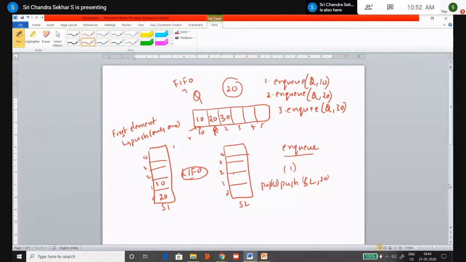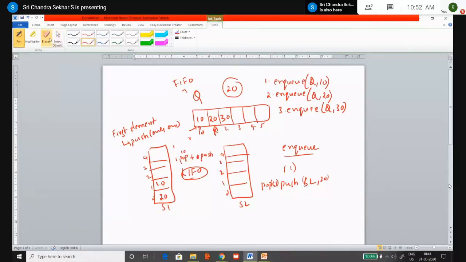You have to pop all the elements from stack 1 and push them to S2. So how many elements do you have to push here? The first element is 10. That means you have to pop 10. One is the pop operation and then you push. Therefore, in the first step for element 10, we have pop and push, right?